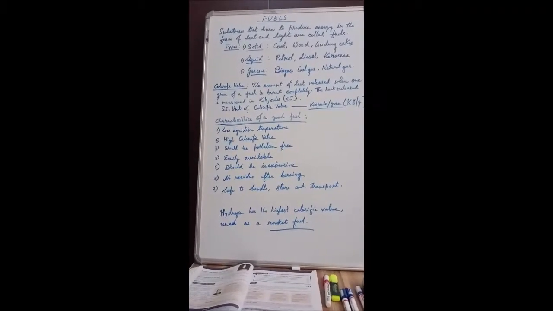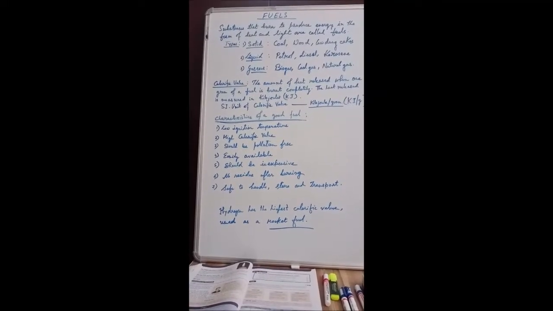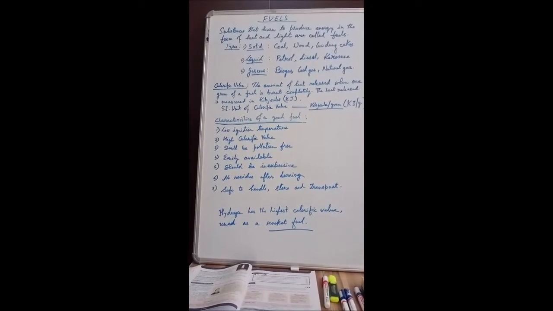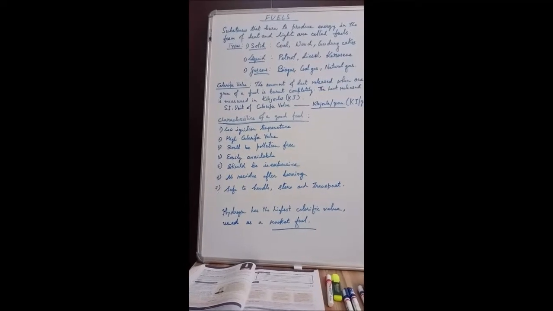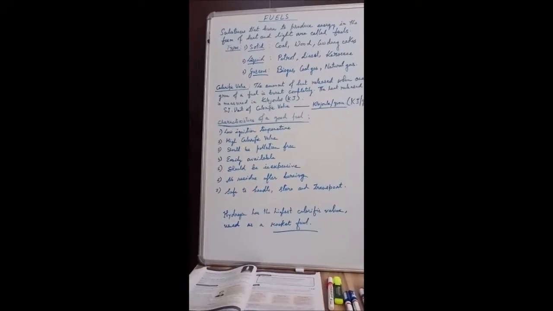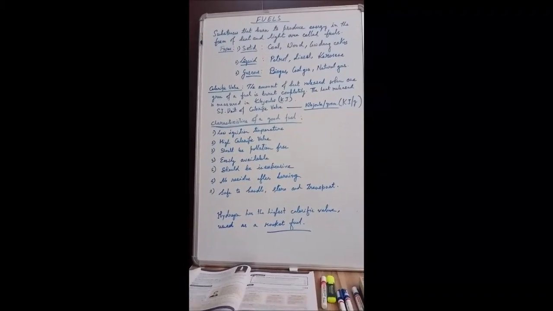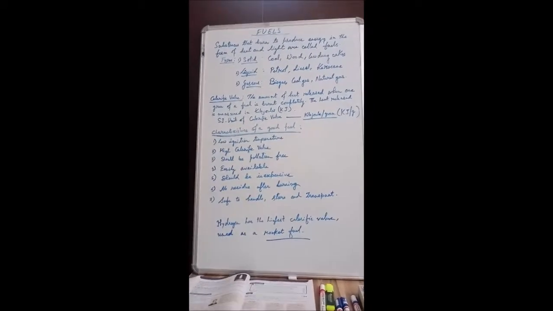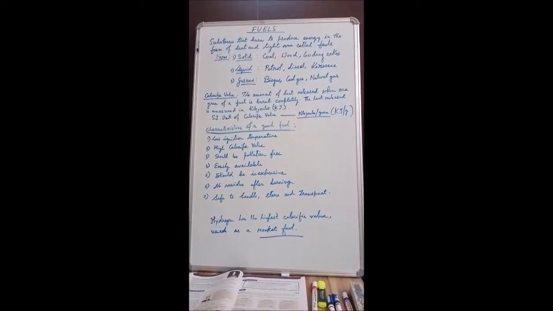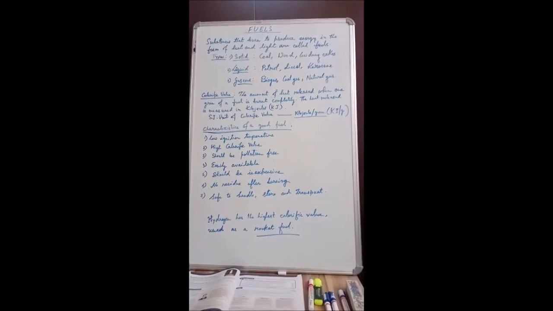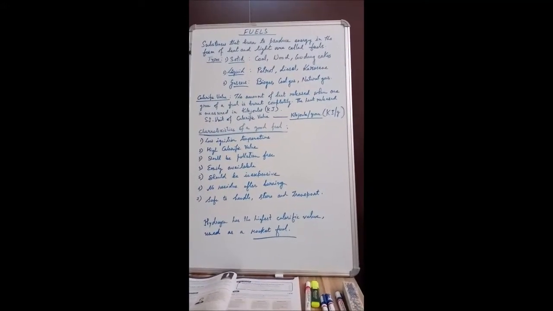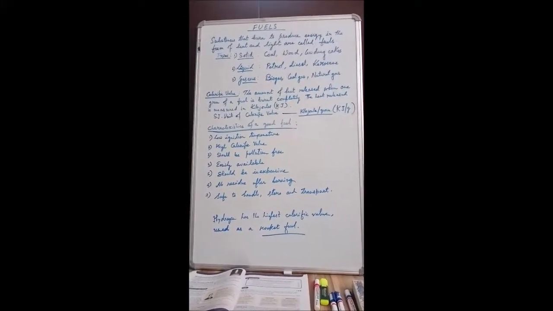That means how much heat energy is released per gram of that particular substance, we call it the calorific value of that particular substance or fuel. So calorific value is the amount of heat released when 1 gram of a fuel is burnt completely, and it is expressed in kilojoules per gram.